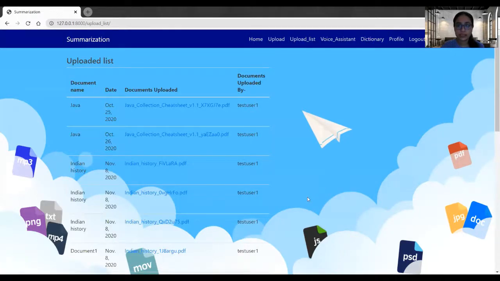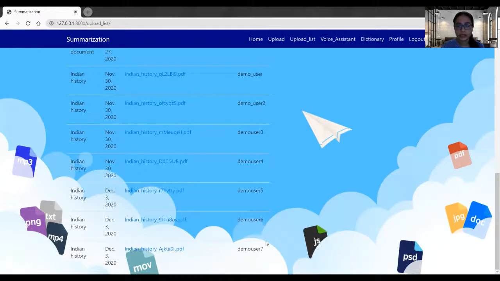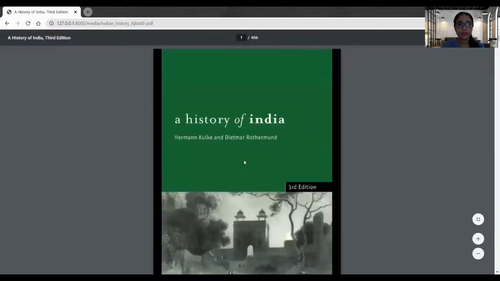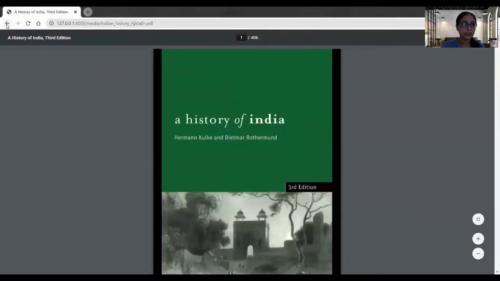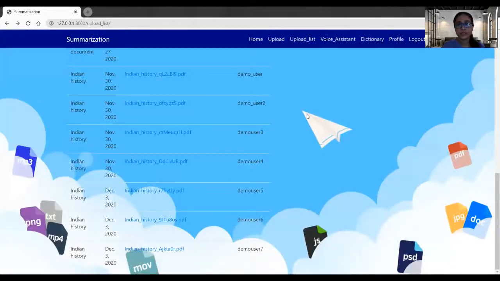In this upload list tab, I can find all the documents and the usernames. Here is the document that I have uploaded just now, here the username is showing, and here is the date. I can easily access this document by just clicking here. Now I can read the document from here. Going back to the application, this is the functionality of our upload and upload list.